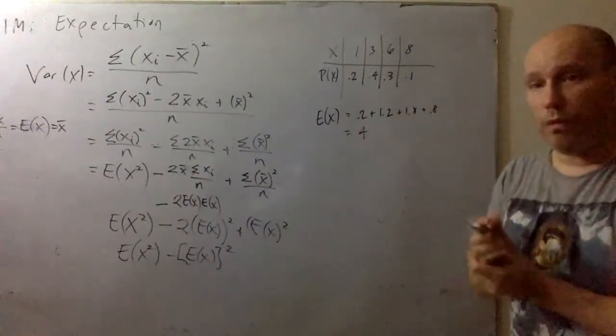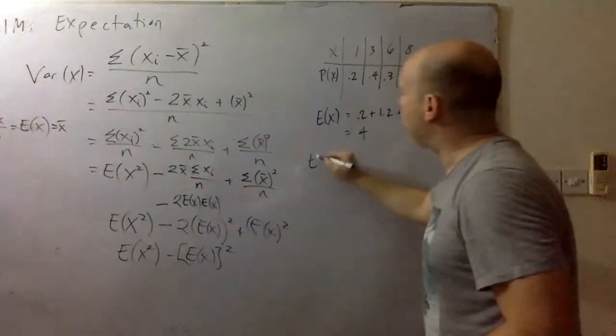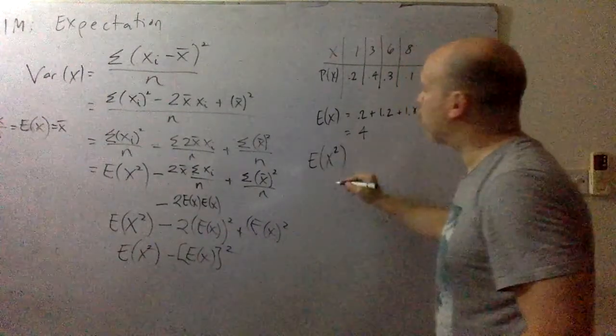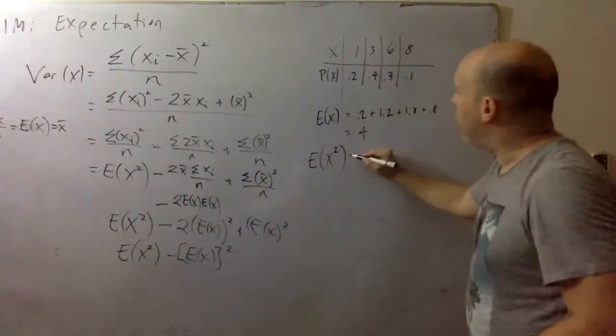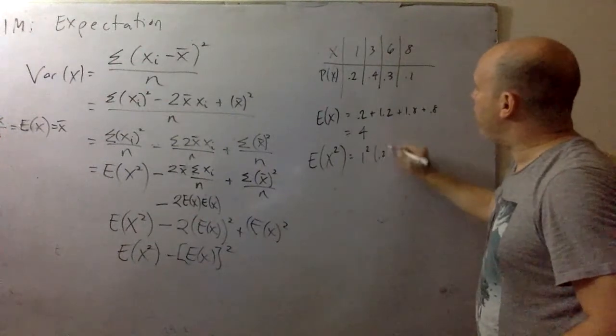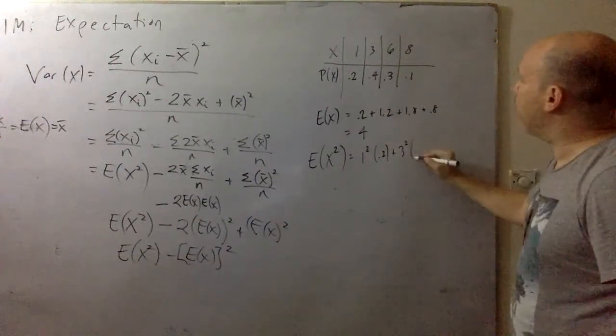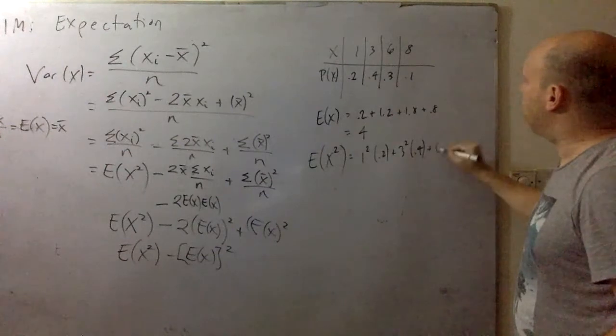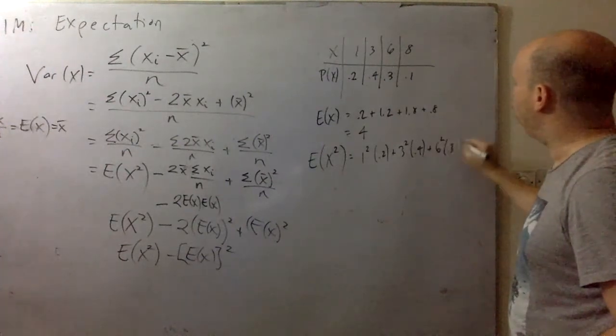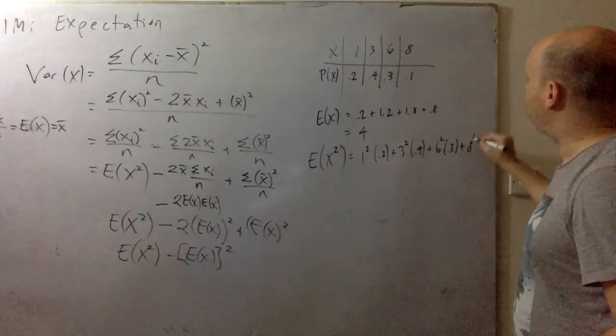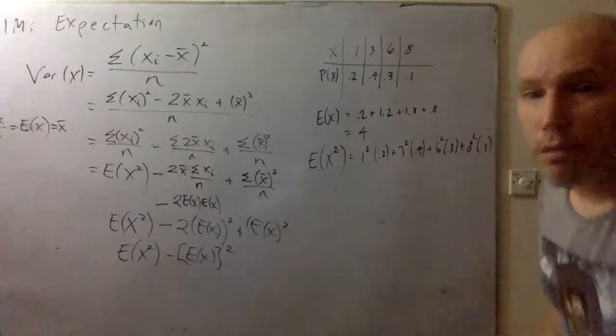The expectation was 4. Okay, now let's find the expectation of the data squared. A little different. So we have 1 squared times 0.2 plus 3 squared times 0.4 plus 6 squared times 0.3 plus 8 squared times 0.1.